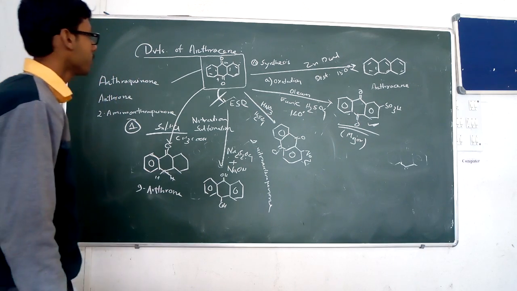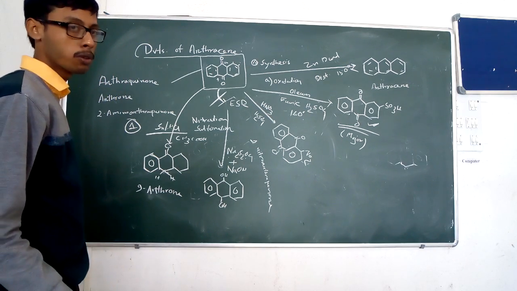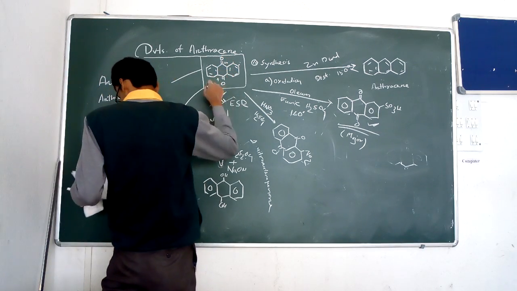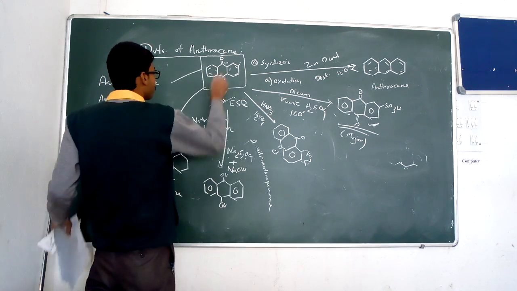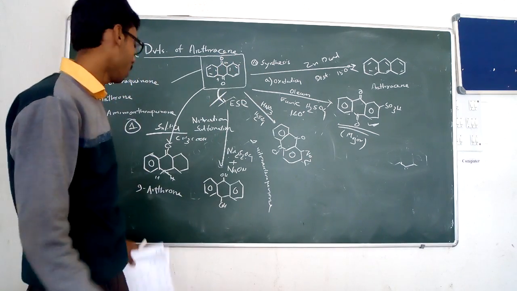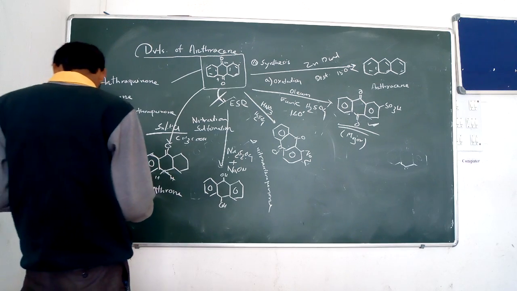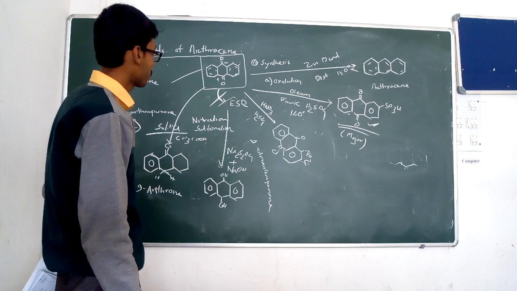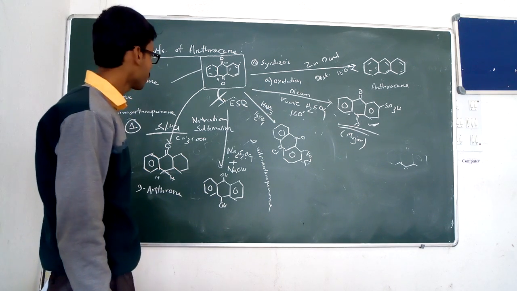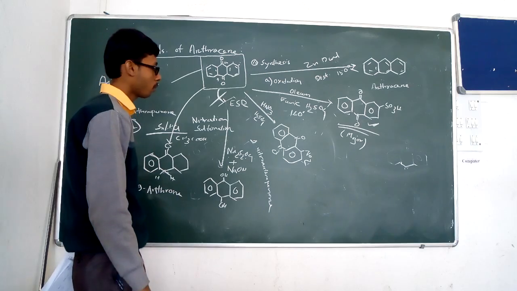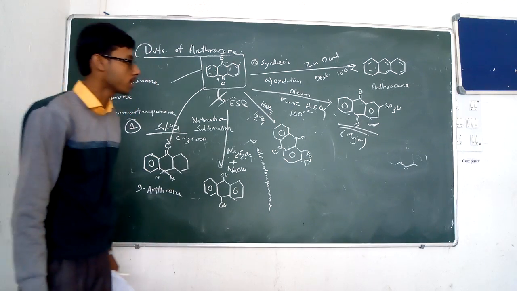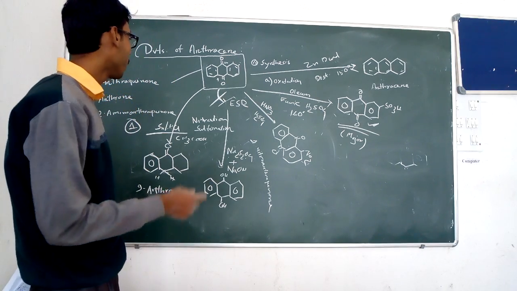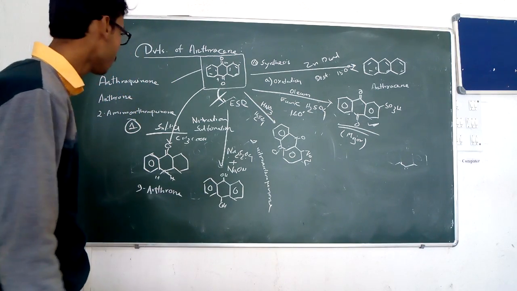First, anthraquinone is not susceptible to electrophilic substitution reactions because of the presence of an electron withdrawing group at the meta position. These are meta directing substitutions, and it undergoes electrophilic substitution reactions, nitration and sulfonation only. Nitration produces 1-nitroanthraquinone, and in sulfonation the major product is 2-sulfo anthraquinone. And in the reduction we use three types of reducing agent.